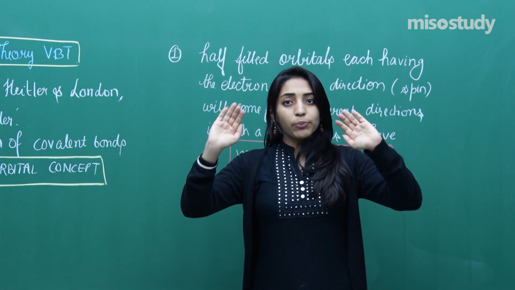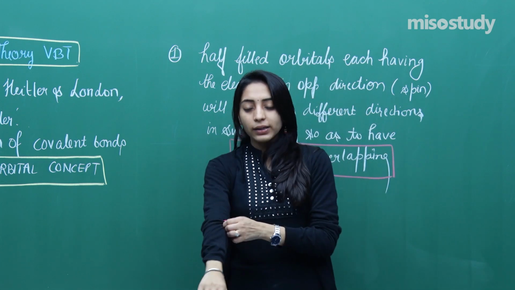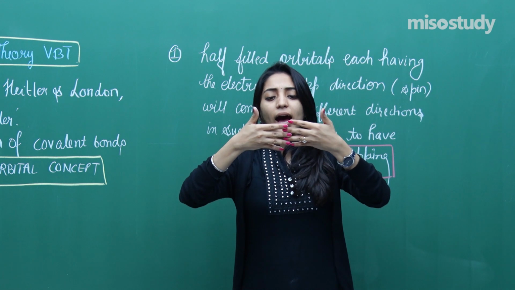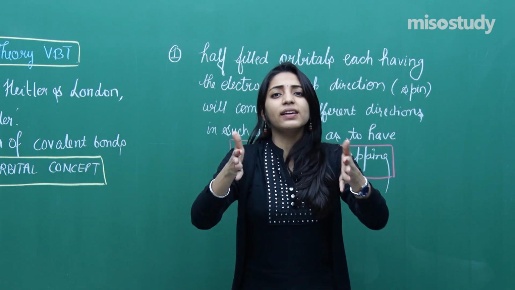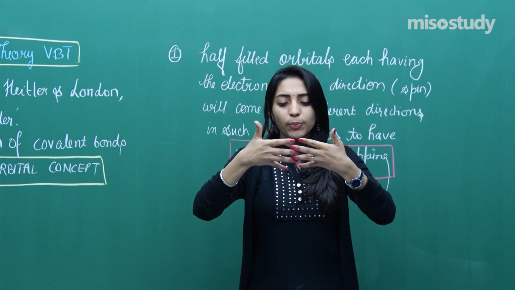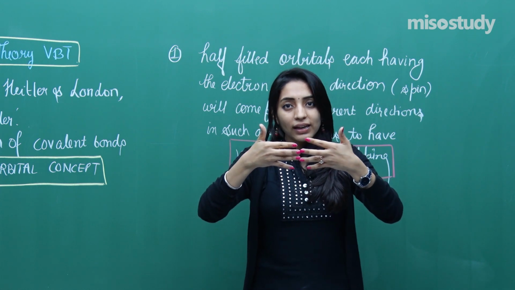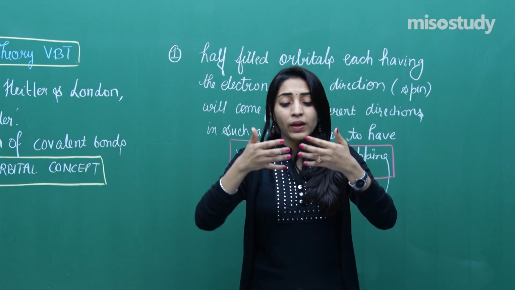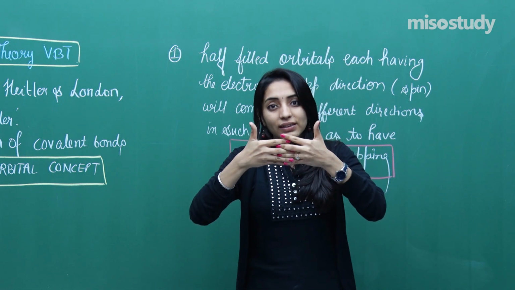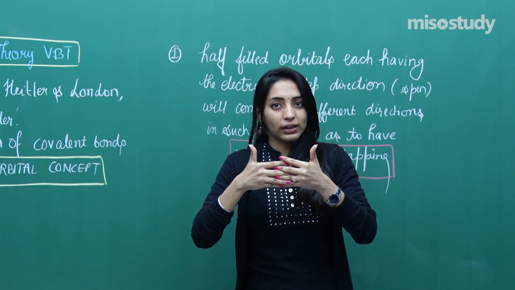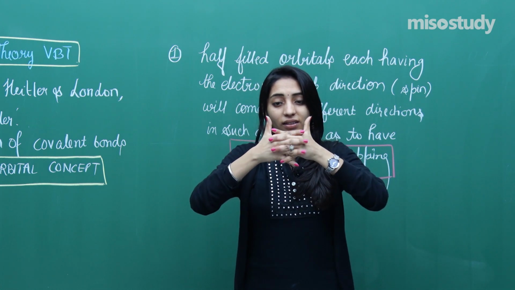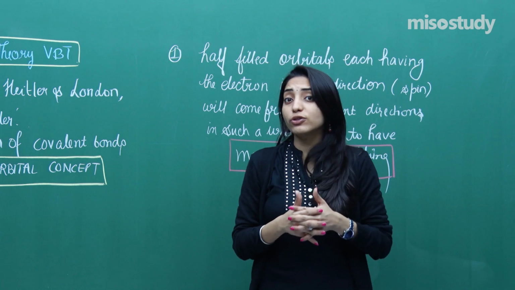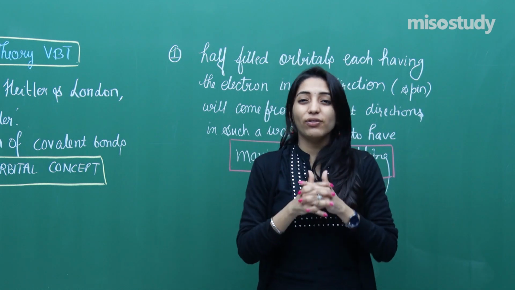Now, see, for example, these two hands of mine. Let's say I am holding them like this. Don't you think anyone can easily come and break them away from each other? Suppose I am just touching them like this, so it's even easy to break them. Or if I am holding them this tight, it's a little difficult to break them away. If I am holding them in such a way that it's like this, then you have to apply lots of force from outside to break it. See, even now I feel strain, right?